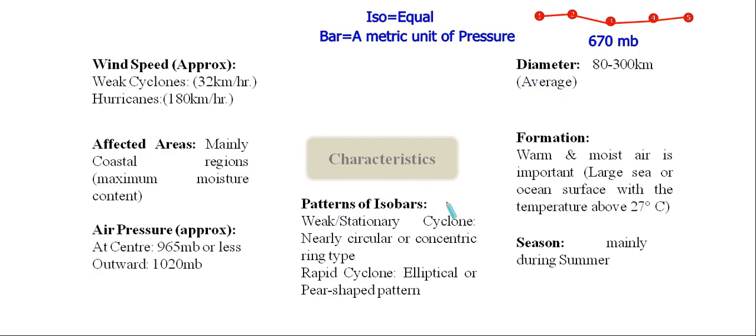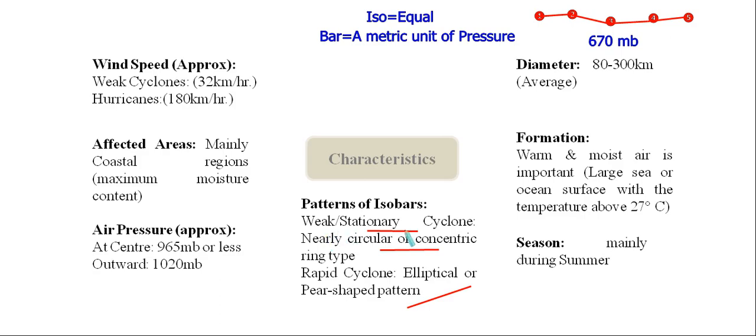So here in the tropical cyclone, we are having several patterns of isobars. For weak and stationary cyclone, we are having a nearly circular or concentric ring type pattern, and for rapid cyclone, we are having an elliptical or pear-shaped pattern. But what is the meaning of stationary cyclone? Just consider your location. If after origination, a particular cyclone is constantly stable over a specific location for several days, then this kind of cyclonic pattern is simply known as stationary cyclone.